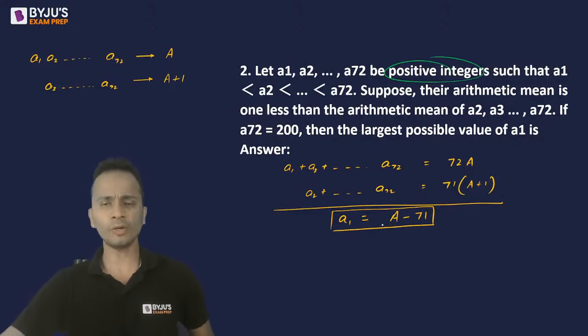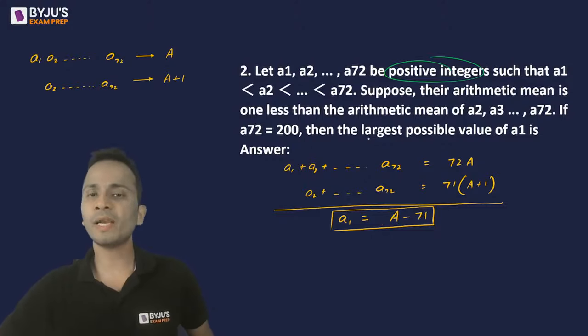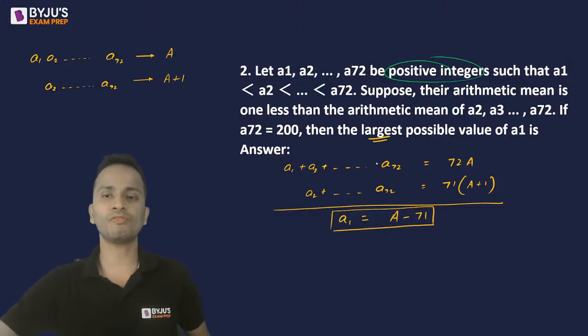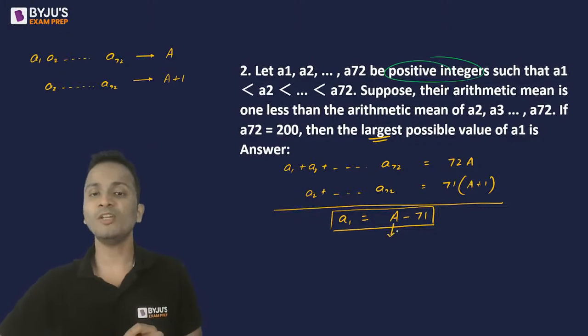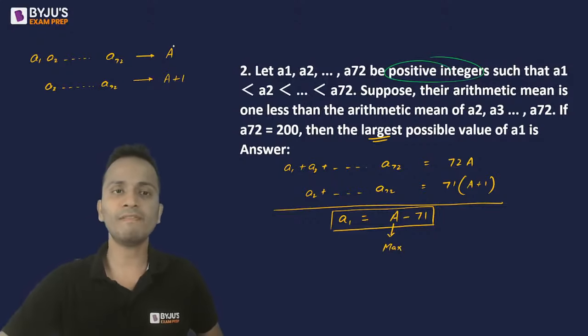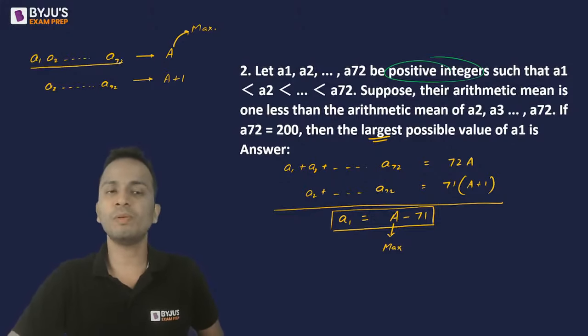Right. Okay. Now let's understand what we have to do. We have to find out the largest possible value of A1. So I have to maximize A1. The value of A1 will be maximum if the value of capital A will be maximum. Now when will the value of capital A be maximum? When the value of each of these terms will be maximum.